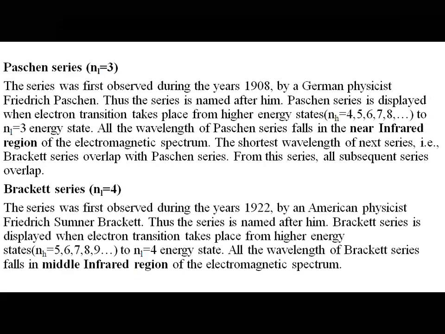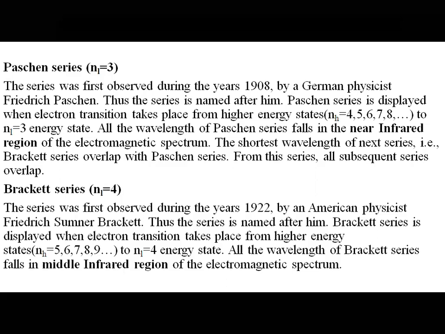Paschen series, n1 is 3. The series was first observed during the year 1908 by German physicist Friedrich Paschen. Thus, the series is named after him. Paschen series is displayed when electron transition takes place from higher energy states, that is 4, 5, 6, 7, 8, and so on, to the third energy state. So, n1 is 3. All the wavelengths of the Paschen series fall in the near infrared region of the electromagnetic spectrum.